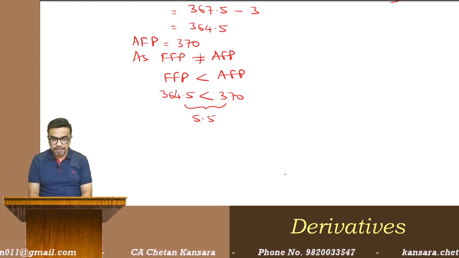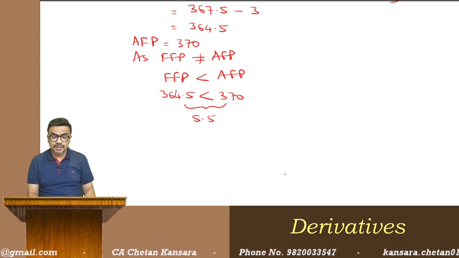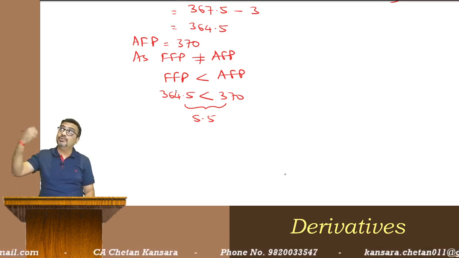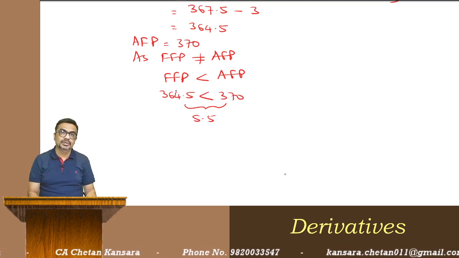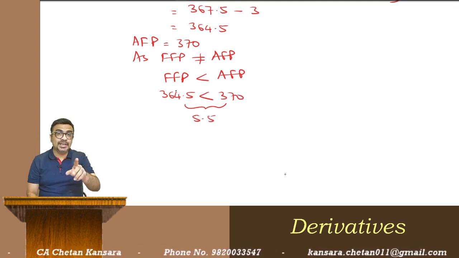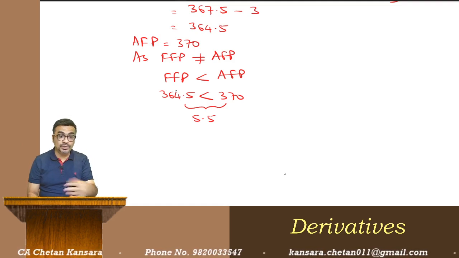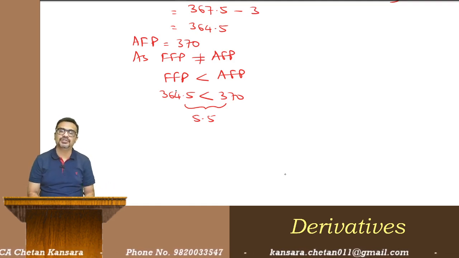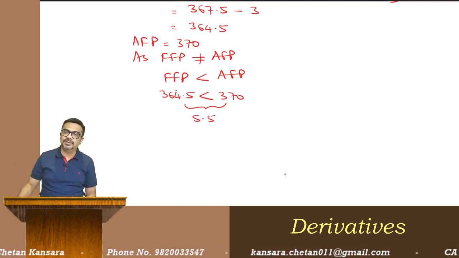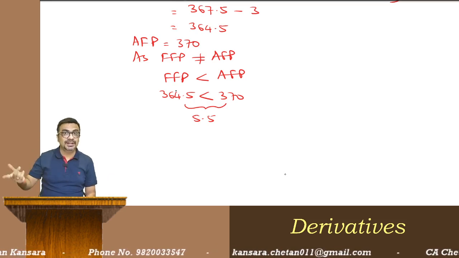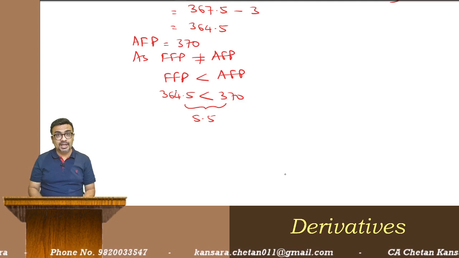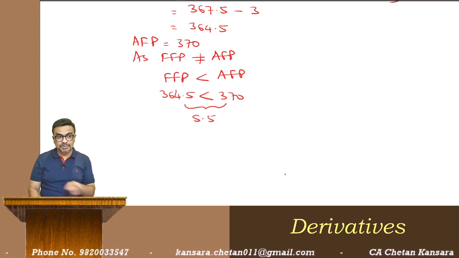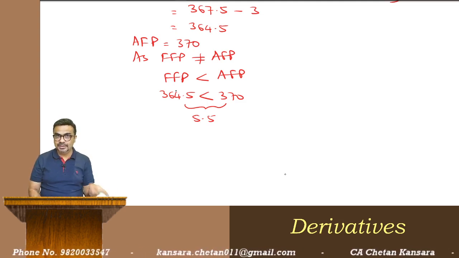Now, what actions are you going to take? Actual future price is more. Futures are overvalued. And remember, you can buy or sell always at the actual future price, not fair. Fair price is a theoretical calculation. So actual future price is more, it is overvalued, so I should sell in the future market and buy in the spot market. Am I right?